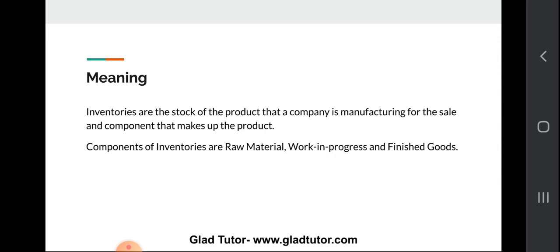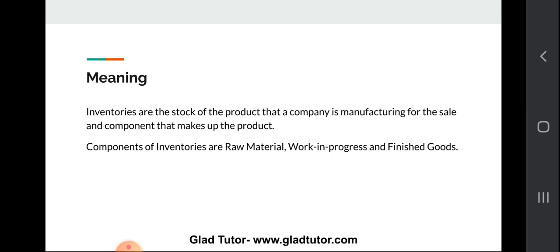So firstly, we will start with the meaning of inventory management. Basically, firstly, what is inventory? Inventories are the stock of the product that a company is manufacturing for sale. And a product is made of so many components, which make up the product. So there are basically three components of inventories: raw material, work in progress, and finished goods. These are the three common things which you have almost heard in your college also.